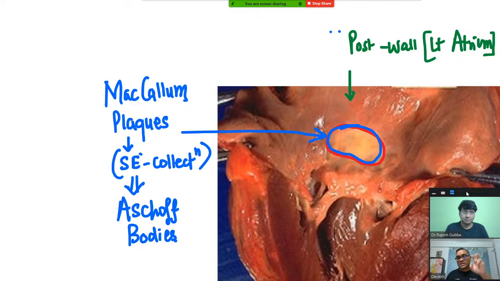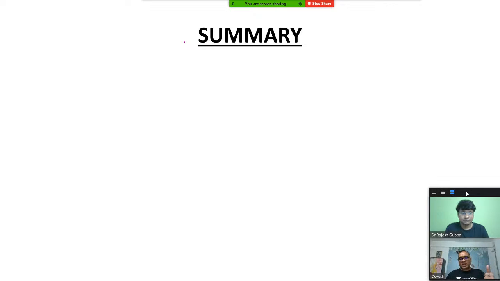McCallum plaques are commonly seen in which area? Left atrium, posterior wall. Where will you see them most commonly? The answer should be chronic rheumatic heart disease, right? So these are the important points about the gross finding, right? So now you can see chronic rheumatic heart disease, two important things you have to understand: buttonhole deformity, and the second thing is the McCallum plaque, right?